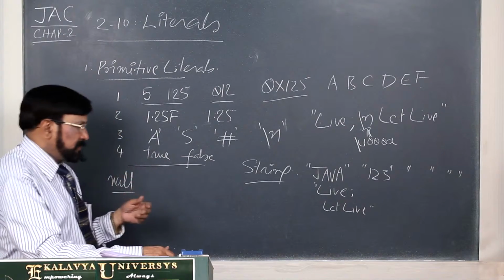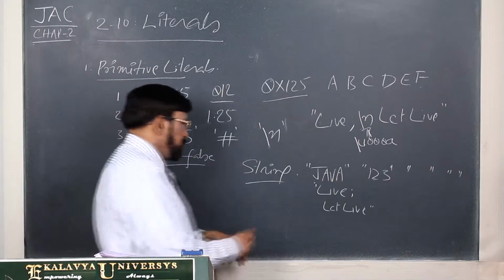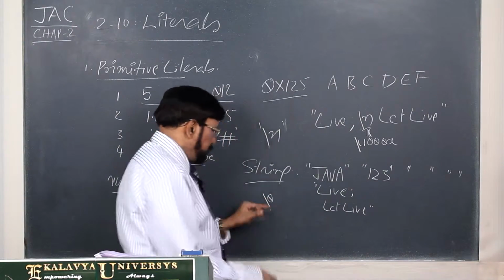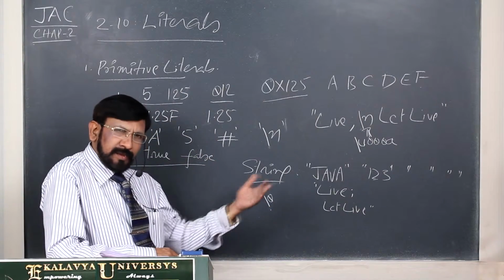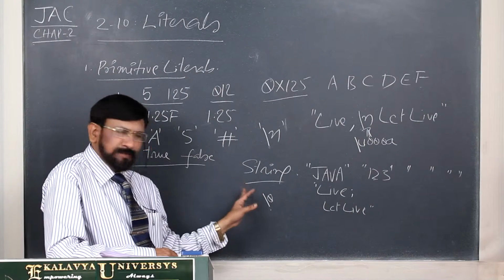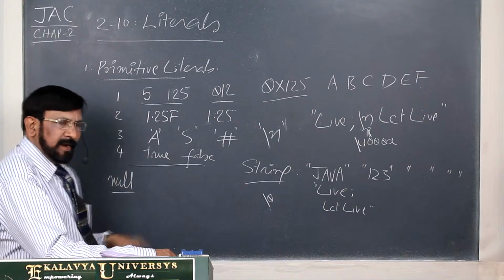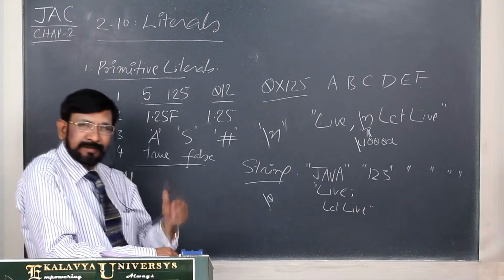Actually, the null character is different. This is the null character, that is \0. If you write that in a system out statement, nothing is printed. Null in text form is the literal.